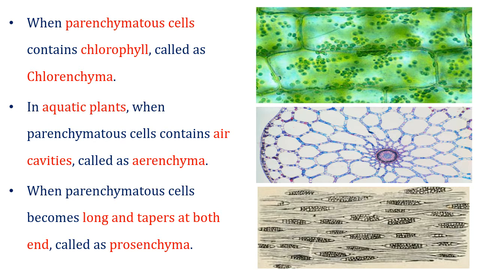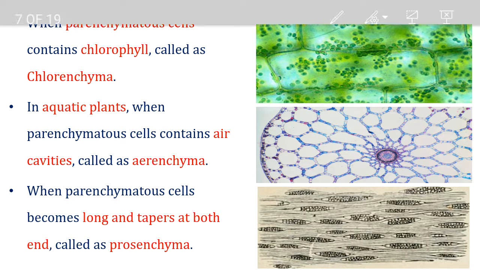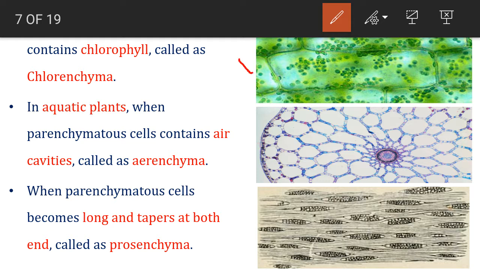Now, when parenchymatous cells consist of chlorophyll, they are known as chlorenchyma, as you can see here. But in case of aquatic plants, the parenchyma shows large spaces. This portion which you are seeing here is nothing but air gaps, air cavities, and this is known as aerenchyma.